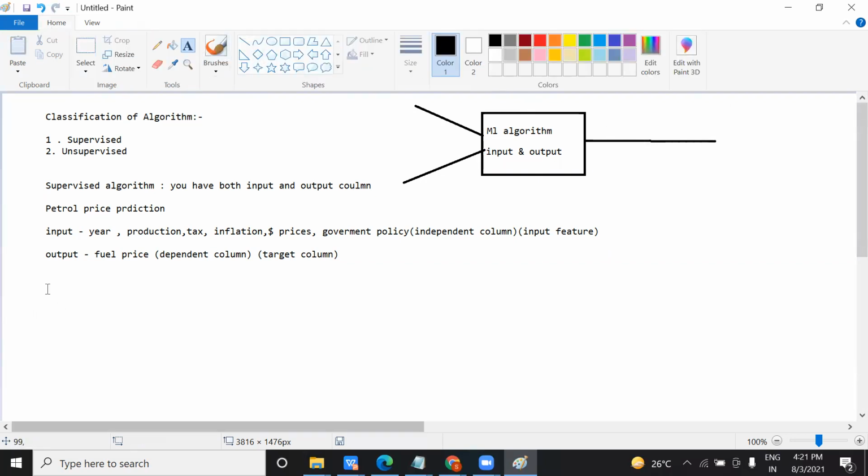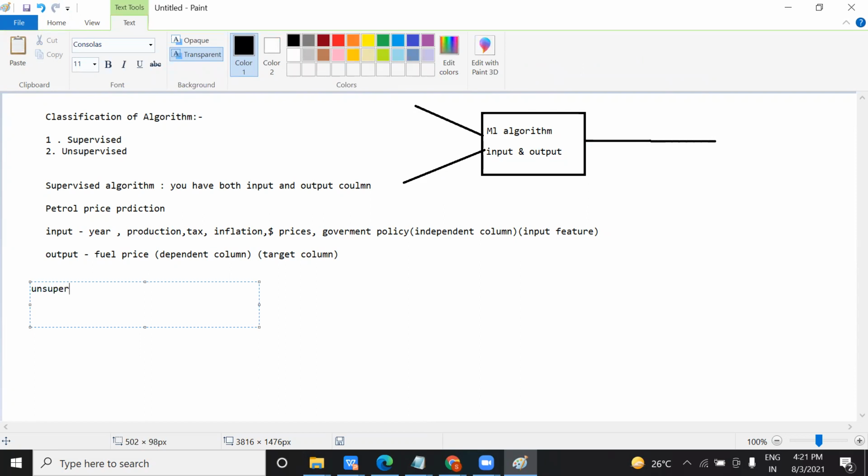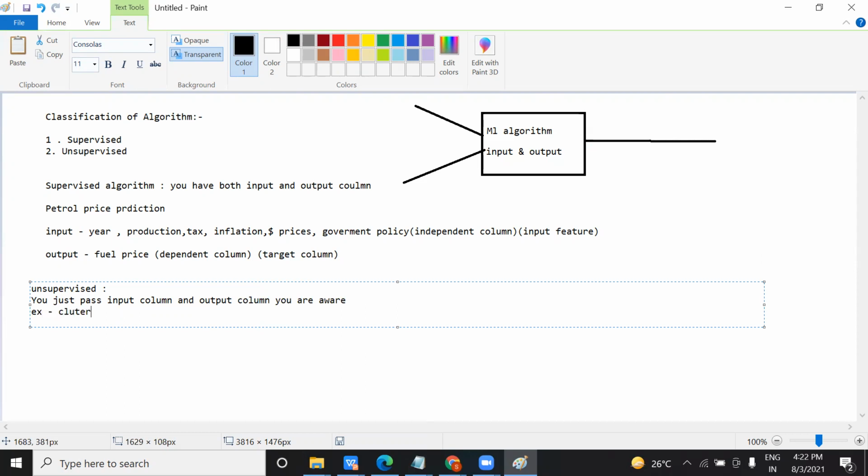In an unsupervised algorithm, you pass only input. You have only the input column. The output column you don't know; you are not aware of it. So you just pass the input column, and you are not aware of the output column. This comes under which scenario? Clustering. Let me explain what this is.